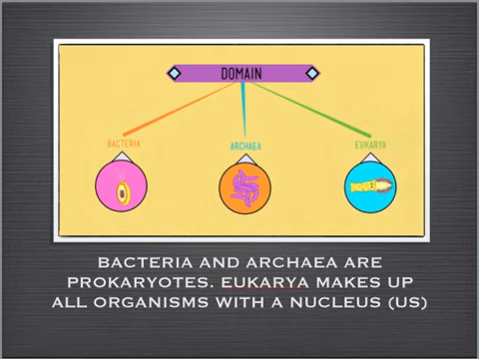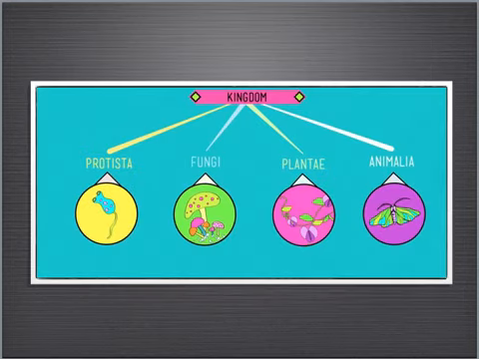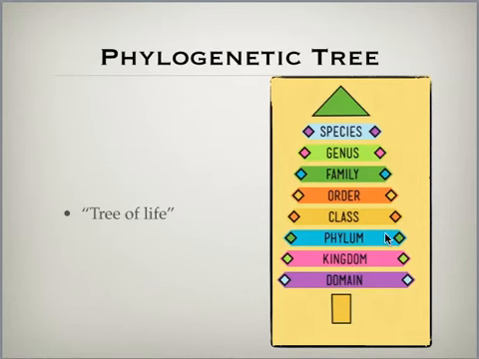Now, if we were to look at eukarya and get a little bit more specific, look at kingdoms under eukarya. We have protista, fungi, plantae, and animalia. And we, humans, fall right here, underneath animalia. So let's go ahead and get even more specific. Now, before I move on, let me really quickly let you know. Linnaeus came up with the phylogenetic tree, where there were domain, kingdom, phylum, class, order, family, genus, and species. What we have done since the time of Linnaeus, we've actually inserted other little tiny subclassifications because of the need to be able to define things a little bit better.